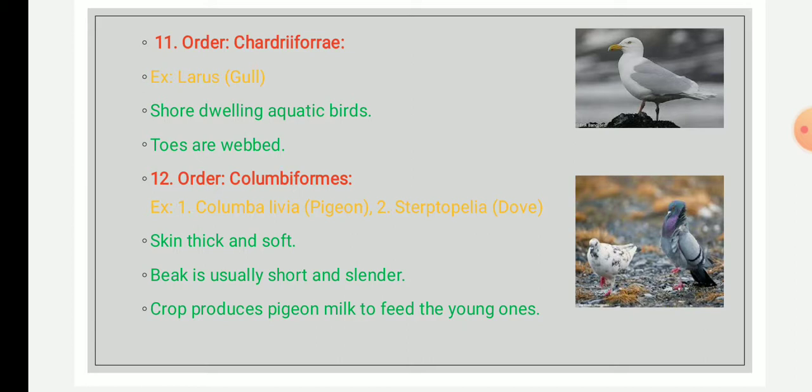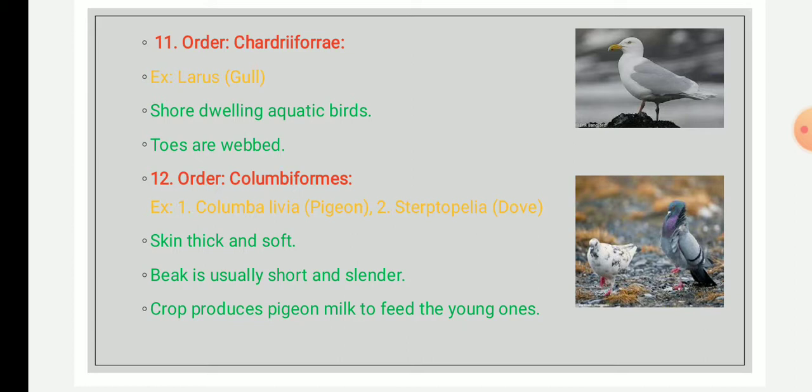More or less they have long legs, basically in the seashore birds, and strong wings, for example in gulls, and some have only 3 toes.